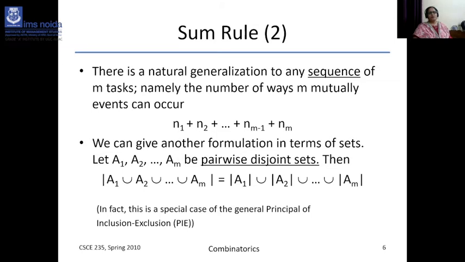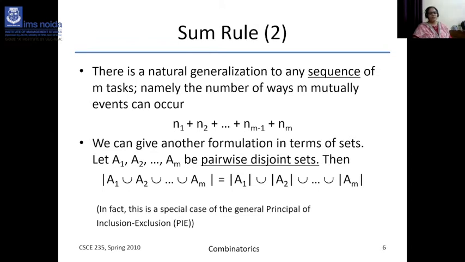We can give another formulation in terms of sets: if A1, A2 up to Am are pairwise disjoint sets, then the cardinality of A1 union A2 up to Am will be equal to the summation of the cardinalities of the individual sets.